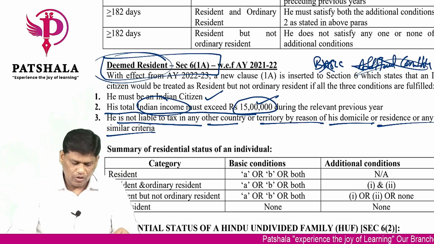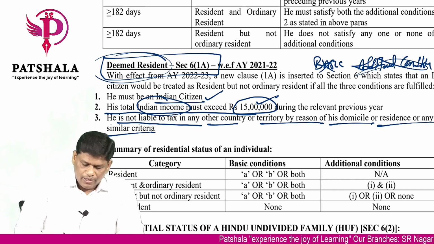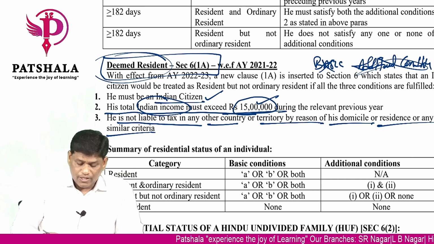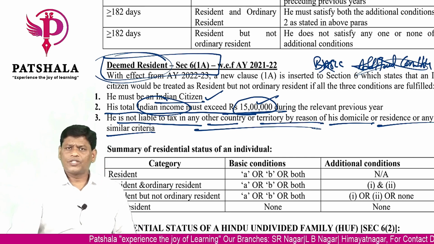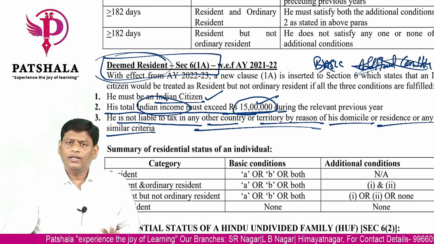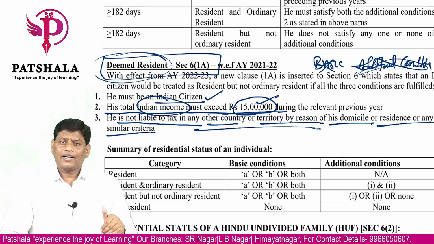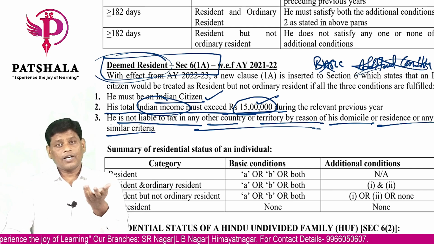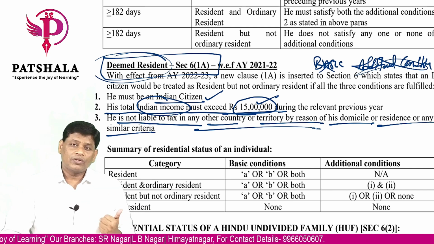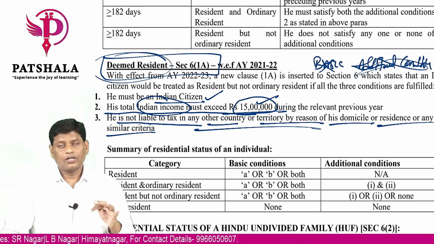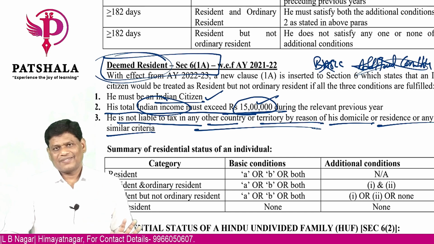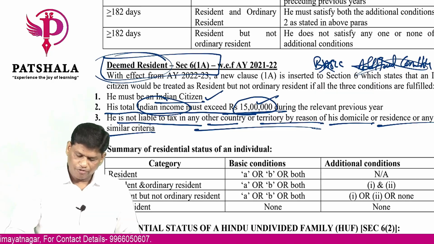So in this case also, if you see, he is an Indian citizen, he has an income more than 15 lakhs, he is not liable to tax in any other country. So the logic of the government is very simple. No one is taxing you in the world, and in India you are an Indian citizen and your income is more than 15 lakhs. Why I should leave you? Simple, I'll tax it. So to tax first you should become a resident. So I am deeming you as a resident. So this is what is the provision of deeming.